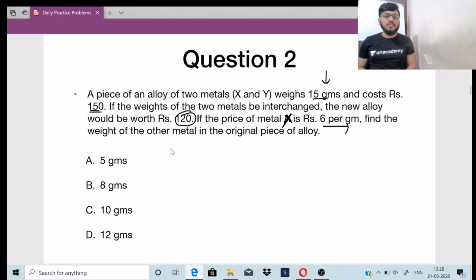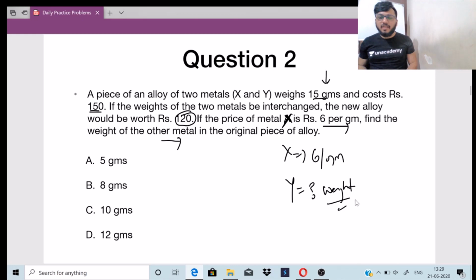So you have to find out the weight of the other metal in the original price of the alloy. X is given as 6 per gram. So what do you have to find out? You have to find out the weight of Y. Four options are given, so let us find out what is the weight of Y.